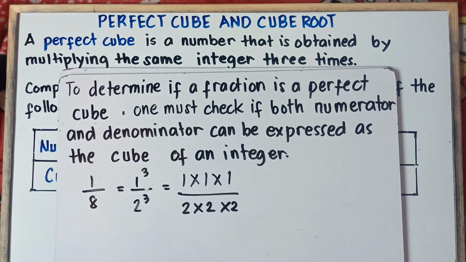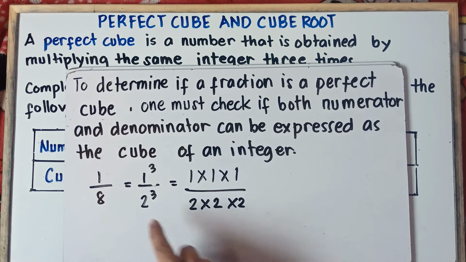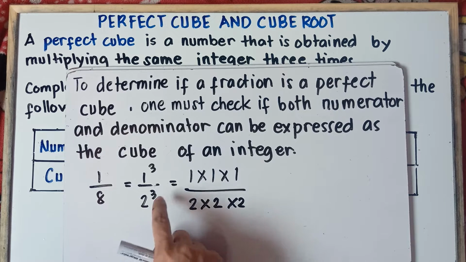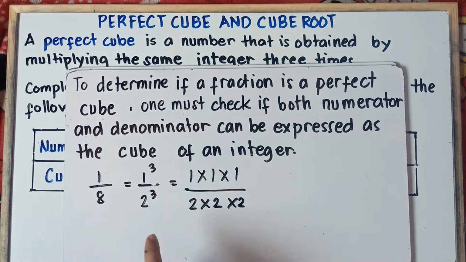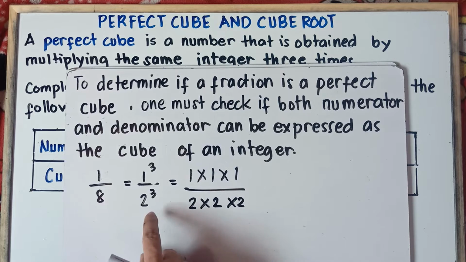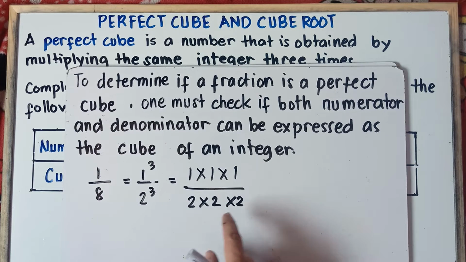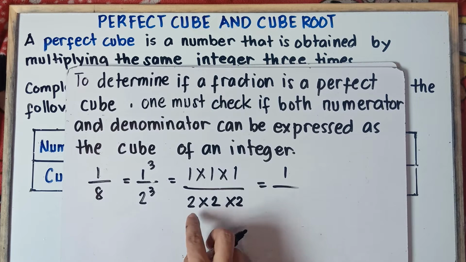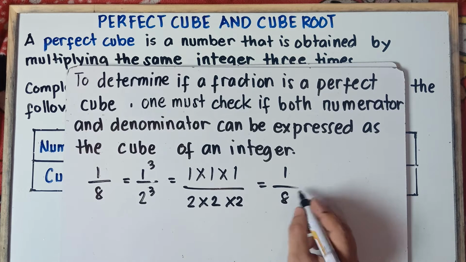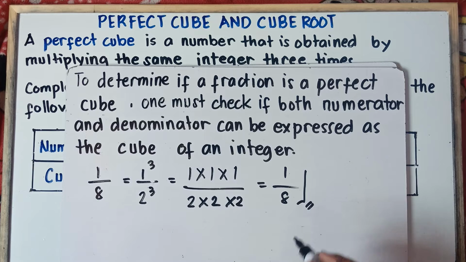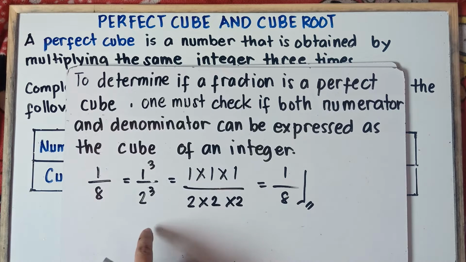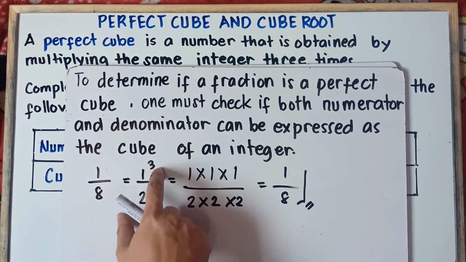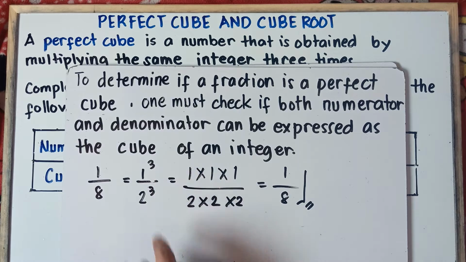Once again, class, always remember this. If you have 2 cube, it doesn't mean 2 times 3. It means that you multiply this 2 by itself 3 times. And that would be 2 times 2 times 2. So 1 times 1 times 1, that's 1. 2 times 2 times 2, that's 8. Therefore, class, 1 over 8 is a perfect cube because we can express this as a cube of an integer. So 1 cube and then 2 cube.